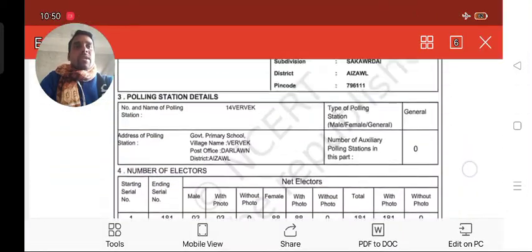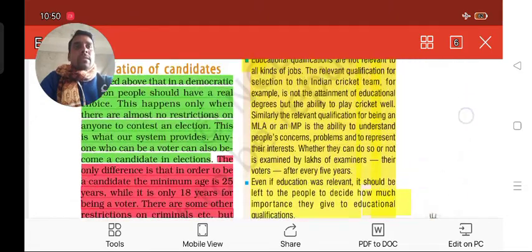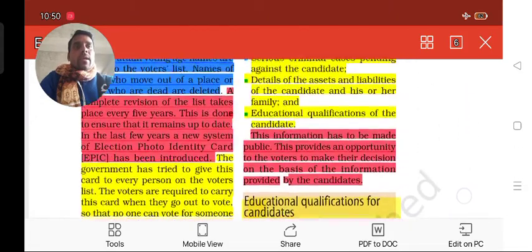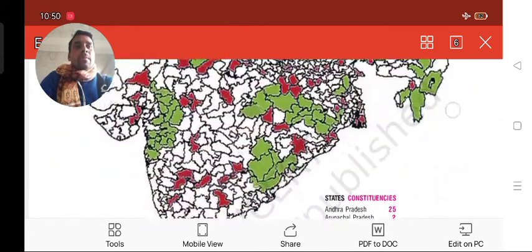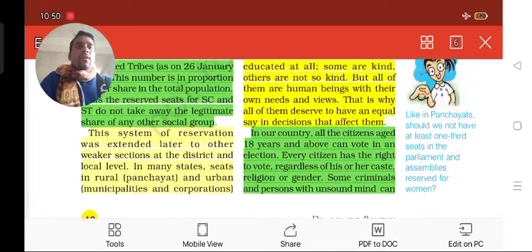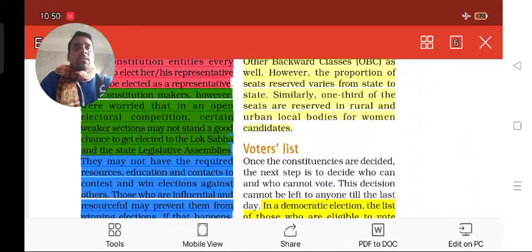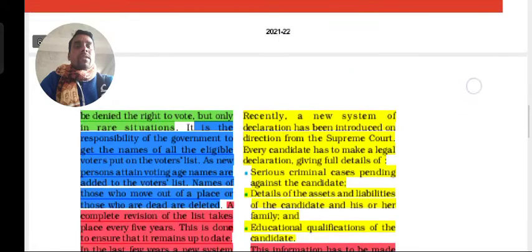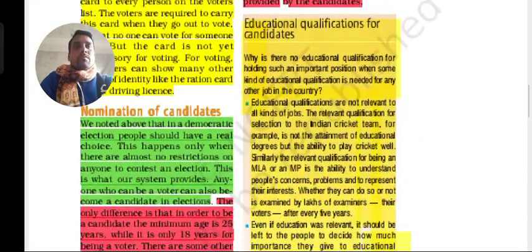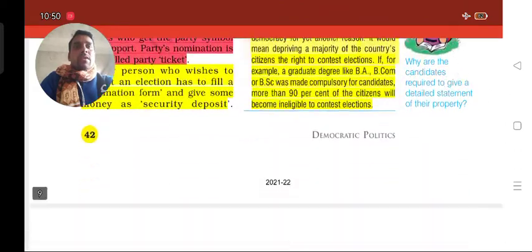Voter list in the sense those whose age is 18 or above, their name has to be enrolled in the voter list. In the last class we discussed the voter list, who can give the vote, everything we have discussed. And the nomination of candidates also we have discussed.